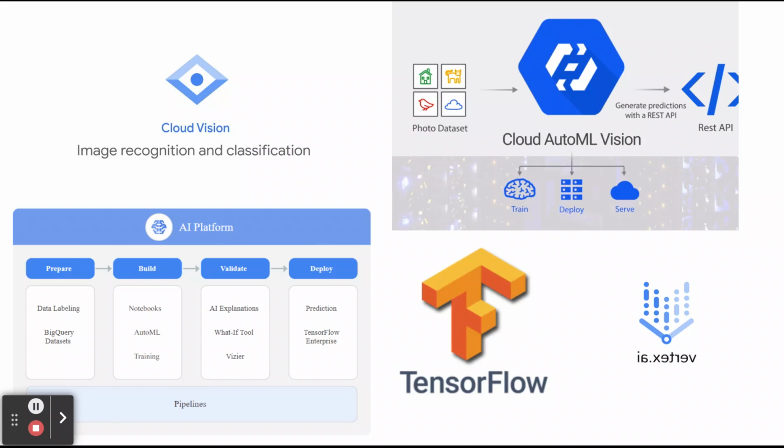In the AutoML also, we don't need that much machine learning knowledge. Just use the existing trained machine learning model, then we give just some sample data for labeling the data set to train.